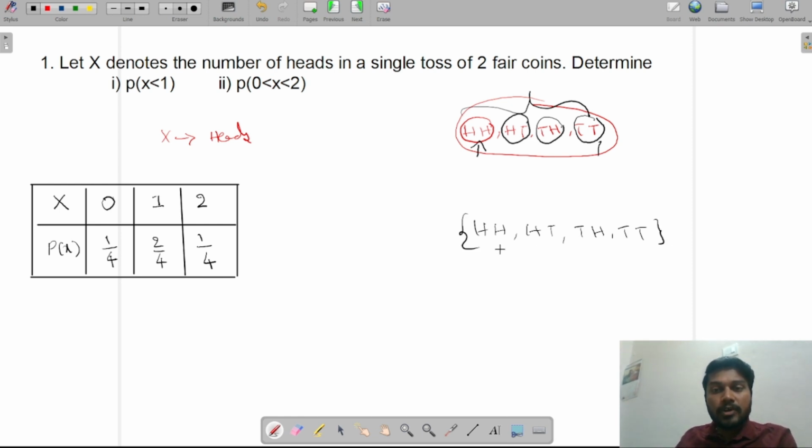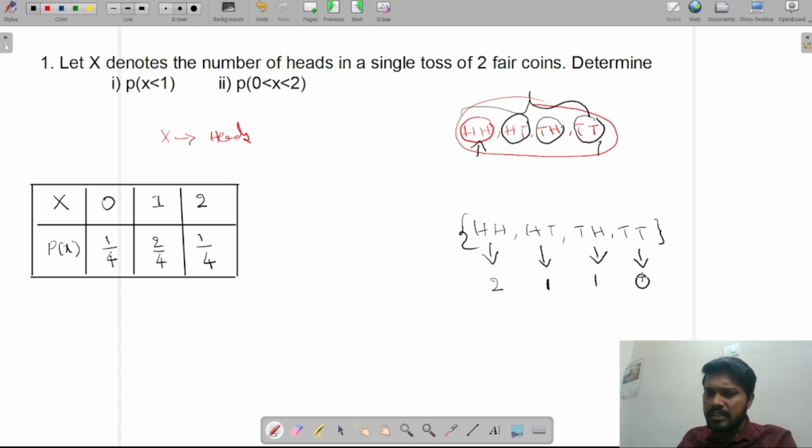So in these possible outcomes, let's talk about the first possible outcome. How many heads am I getting? Two heads. In the second possible outcome, I'm getting one head. And in the third possible outcome also I'm getting one head. Similarly, in the fourth possible outcome, I'm getting no heads.